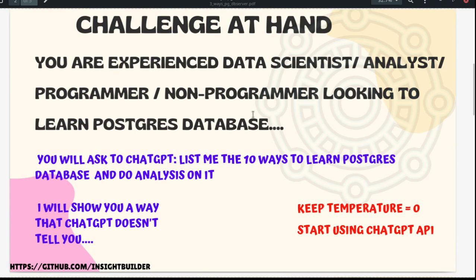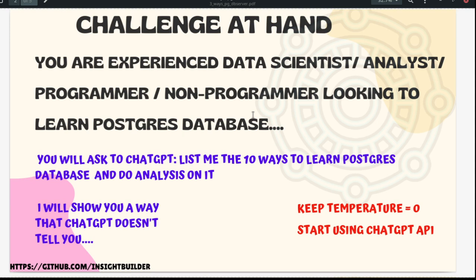You are an experienced data scientist, analyst, programmer, non-programmer, business developer. You could be any of these people who have not touched a database till now, and you want to start learning. Where do you start learning?